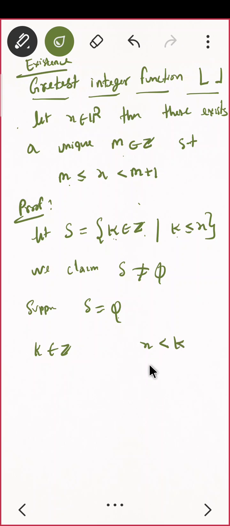Do you agree? What is the negation of this? If this set is empty, that means there does not exist any integer which is less than or equal to x. That means every integer is greater than x. Give me any integer, every integer is greater than x. Try to visualize this.